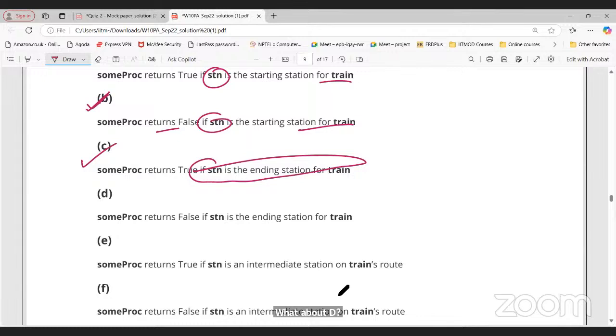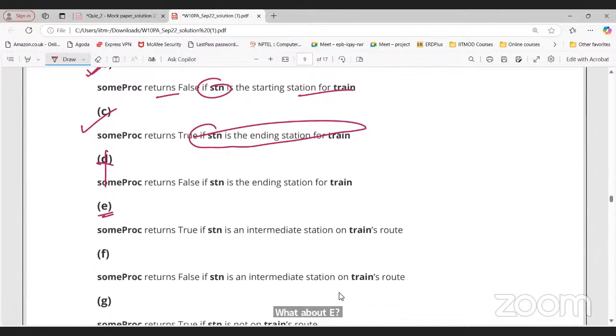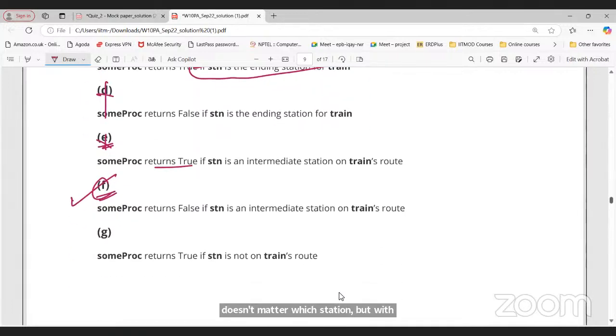Sir, it is false. Wrong option, sir. It's returning false. Wrong, sir. What about E? Intermediate station is there, right, sir? Sir, it is also false. Some procedure returns true if the station is the end station. No, it should be the last station, so it's wrong. What about F? True, sir. Yes, sir, it is true. Doesn't matter which station it is, but if the train is stopping, then it should return false, right?